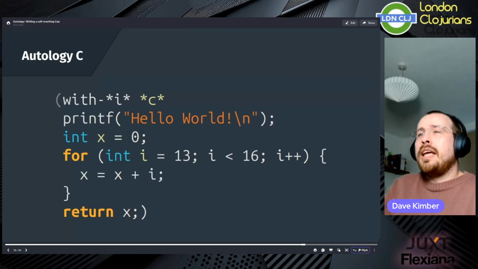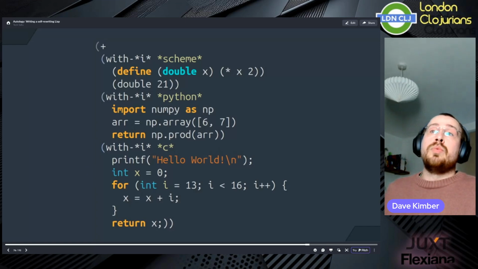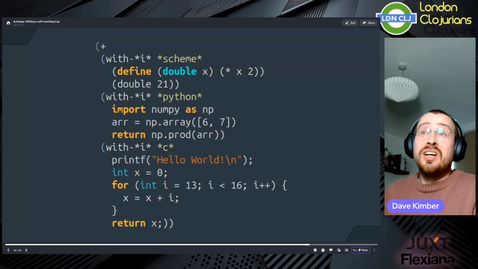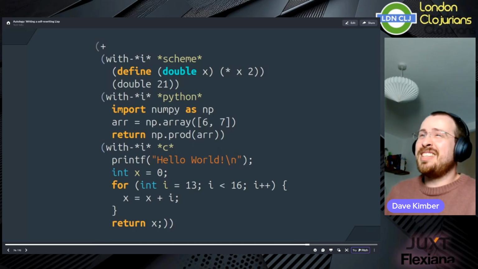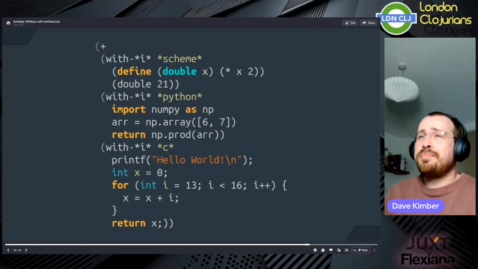And finally, there's absolutely nothing stopping us from doing this. Since each of these programs just returns a number, we can wrap them together in a single call to plus. And this works. Is it beautiful? Is it heresy? Those are both opinions, and Autology doesn't care. This program prints out hello world and then returns 126.